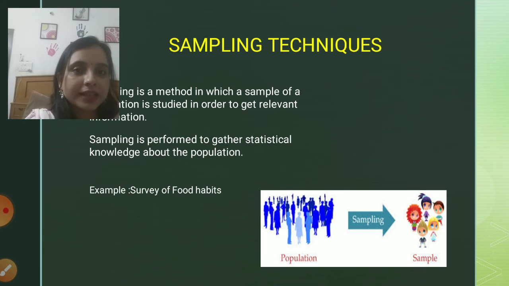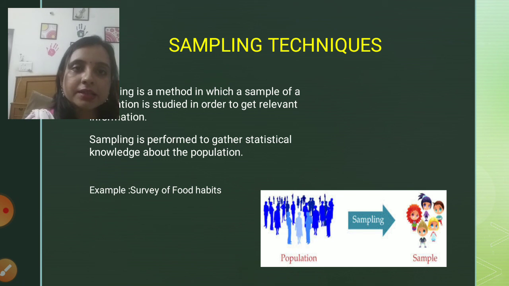Coming on to the next topic, that is sampling techniques. Now we already saw what population and sample are. The sample and sampling terms resemble each other. The word sampling came from the term sample and from the term population. So what we are doing is extracting a sample from the population, and this is a method which is known as sampling.